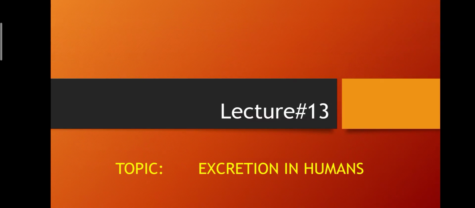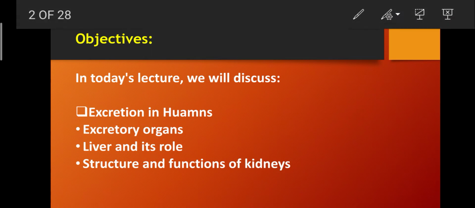So the main objectives of today's lecture include excretion in humans. In excretion in humans, we will discuss the excretory organs, the liver and its role, and the structure and functions of the kidneys.